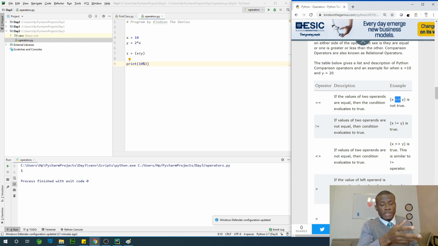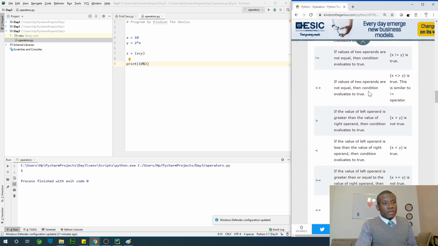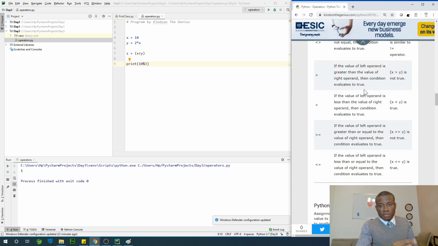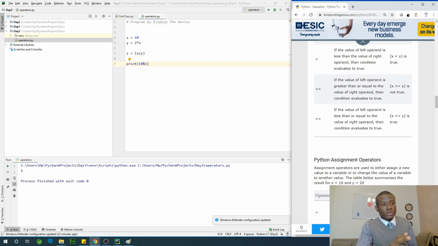So this expression asks a question: is x equal to y? The answer is going to be either true or false. Each time you have relational or comparison operators, the result of that operation is going to be either true or false. So try to understand, play around with all these and see how it works.